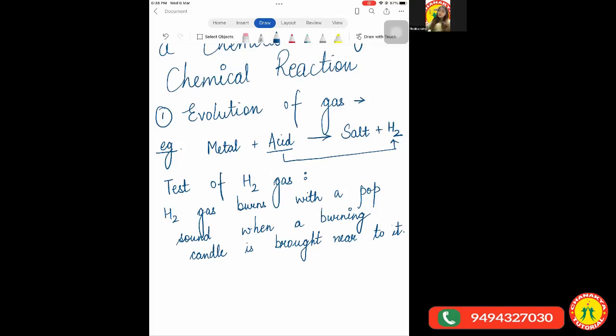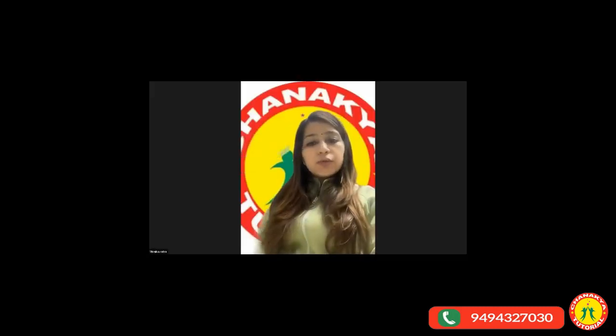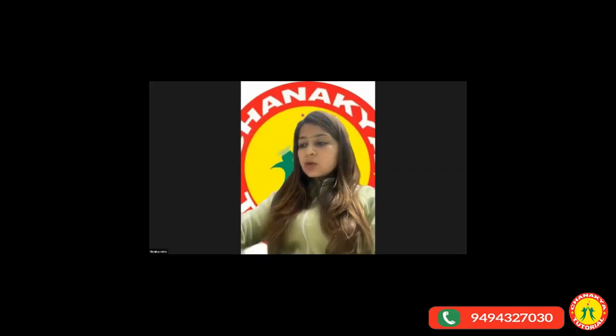So when they react with copper sulfate solution, which is blue in color, it leads to the formation of iron sulfate and copper metal. This iron sulfate is green in color, and the copper which is formed deposits on the iron metal, which appears as a reddish brown solid on the gray iron. So you are very well able to observe this reaction of the formation of ferrous sulfate and copper. Clear, everyone? Any doubts, anyone?